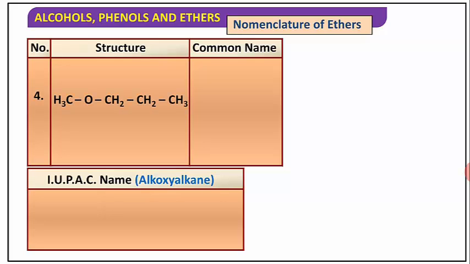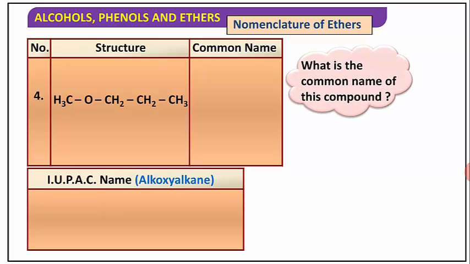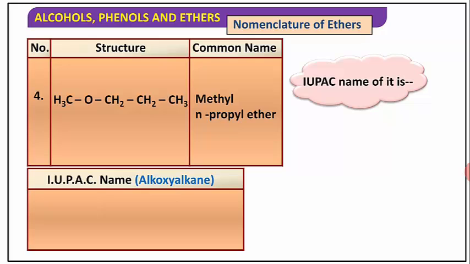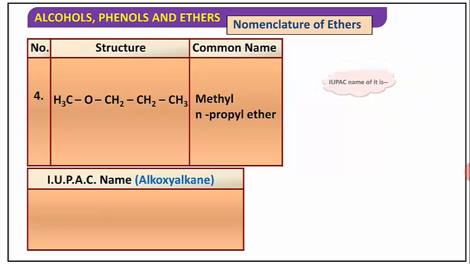The next one, one methyl and one propyl group are attached here, therefore what do you think about the common name? Alphabetically methyl comes first, therefore we write methyl propyl ether. In IUPAC nomenclature we select propyl as the parent. With respect to oxygen, the CH3 attached is methoxy, and the oxygen is at the 1 position, therefore we write 1-methoxypropane.